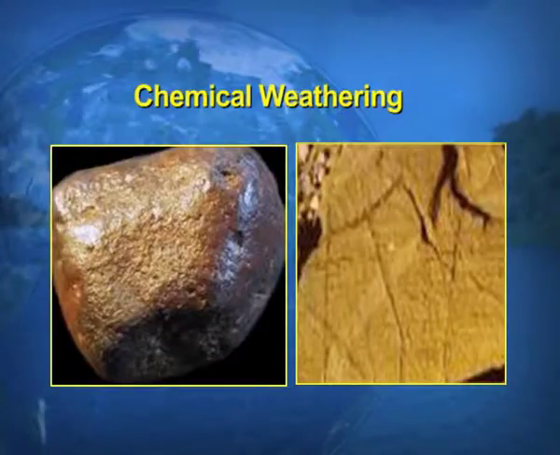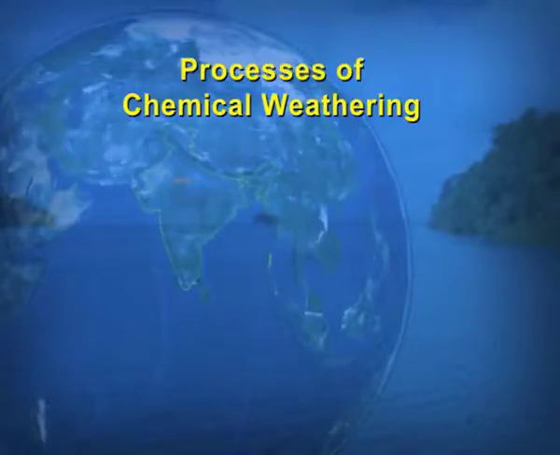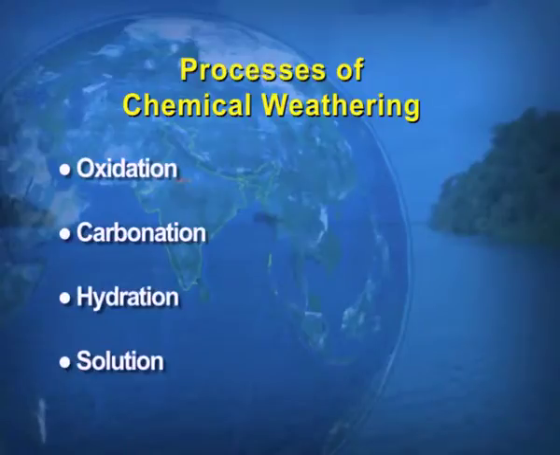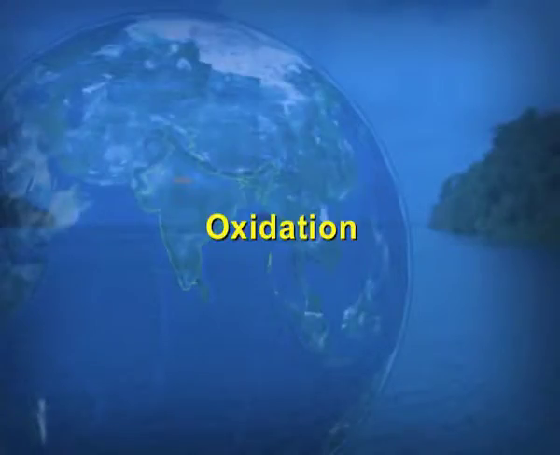Now, this visual shows you the pictures of the chemical weathering, how the rocks look after the chemical weathering takes place. Now, processes of chemical weathering. There are four processes. One is oxidation, carbonation, hydration, and the fourth one is solution. Now, we will be discussing all these four agents separately. Now, first we take up what is oxidation.